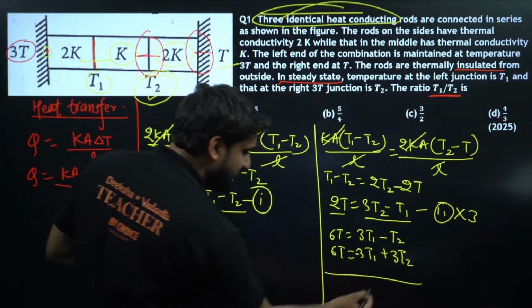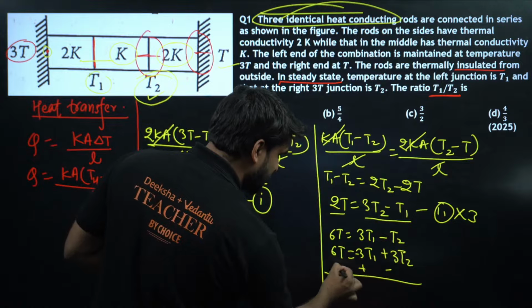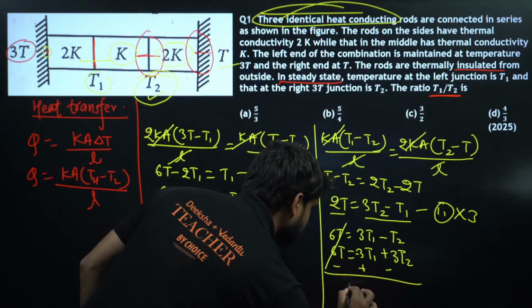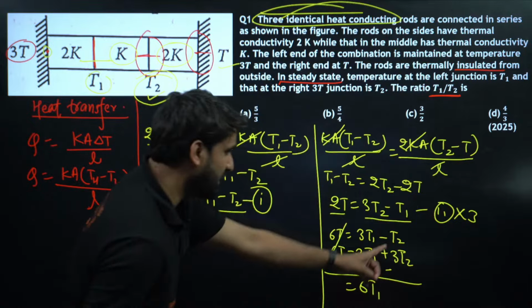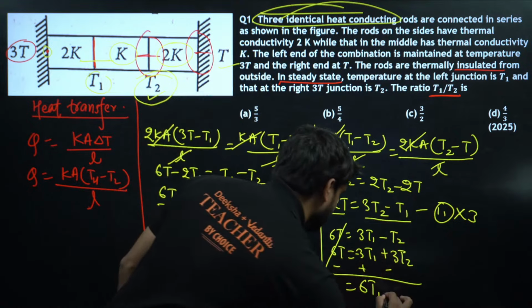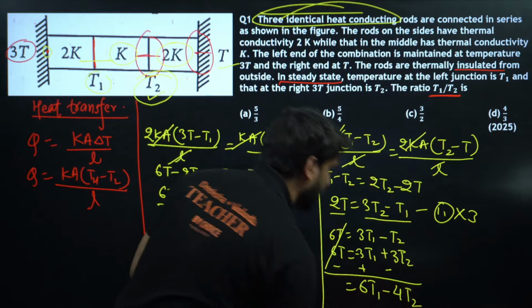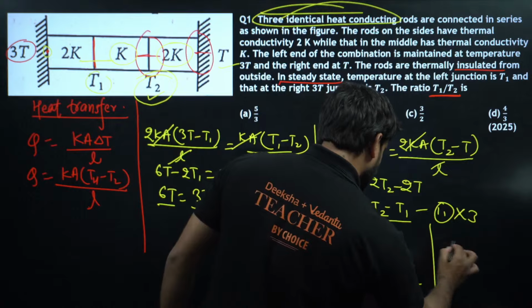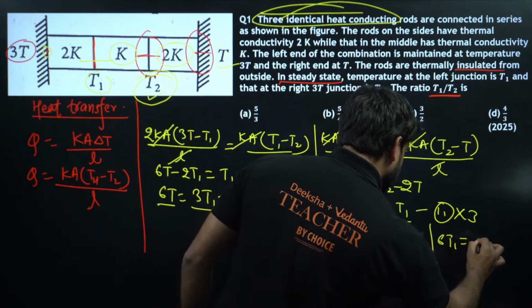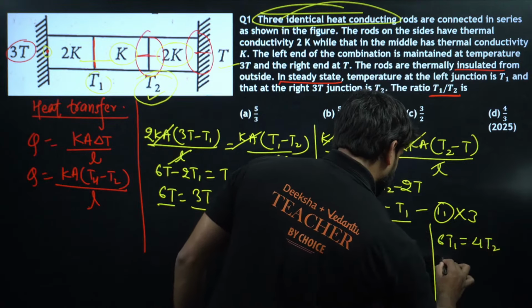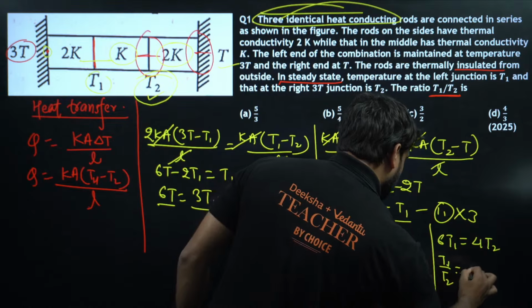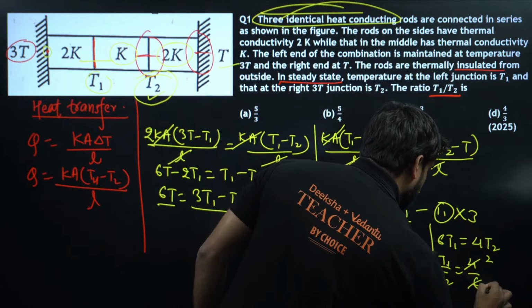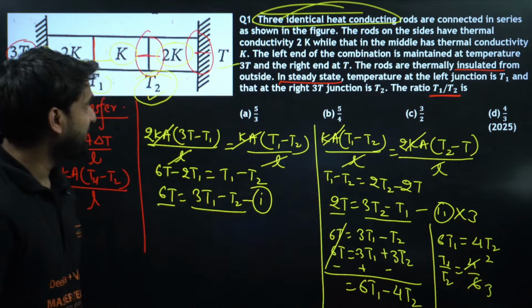Now subtracting this, on subtracting, the sign will change here, so 3T1 will cancel, this will become 6T1, and here minus T2, and minus this will become minus 4T2, but we require T1 by T2. Now we can find out T1 by T2, so we can write this as 6T1 is equal to 4T2, so T1 divided by T2 will be equal to 4 by 6. This will be 2 by 3. 2:3 is the correct answer.